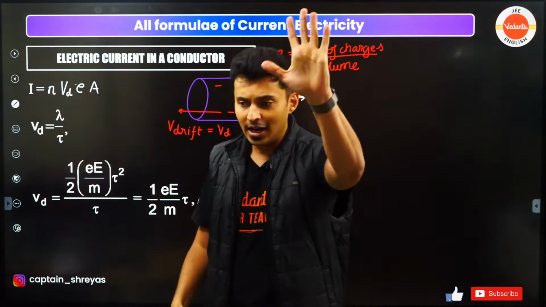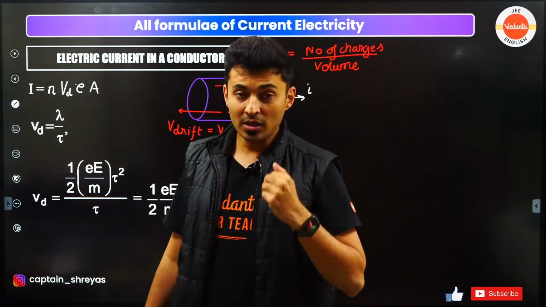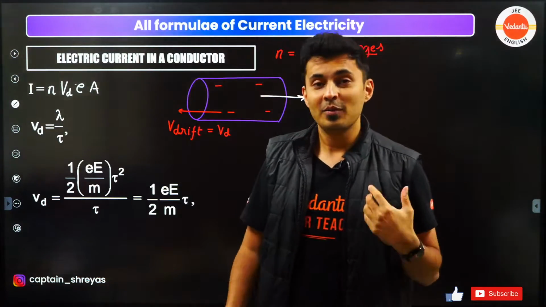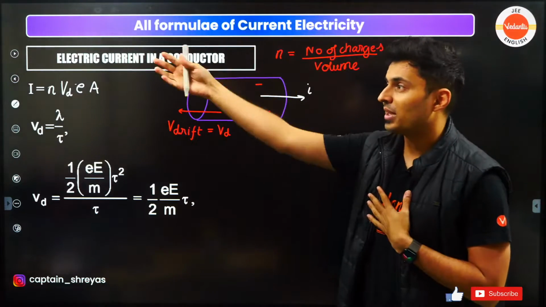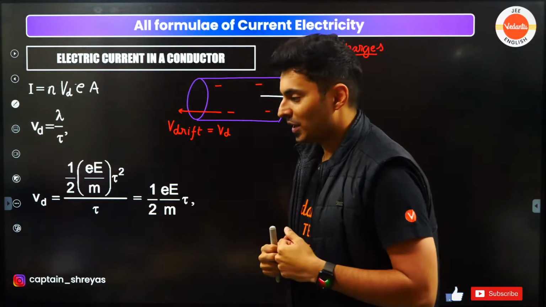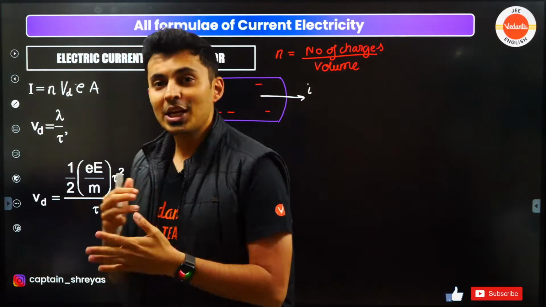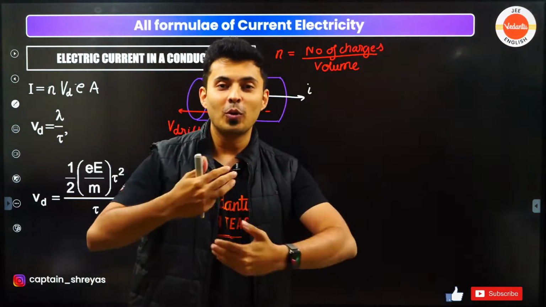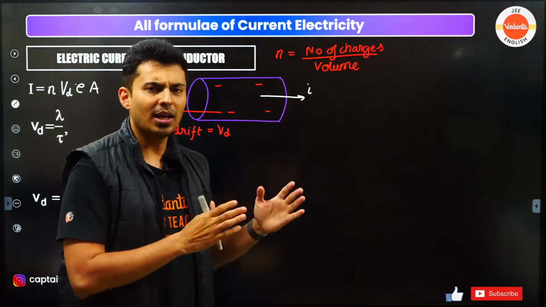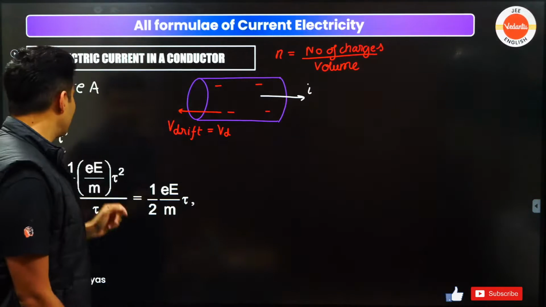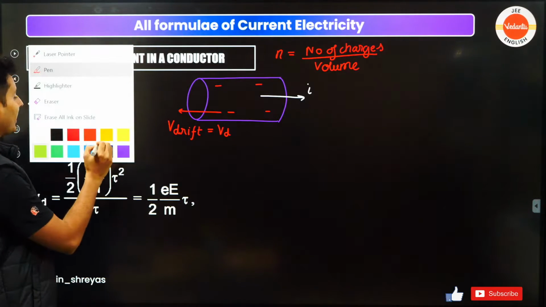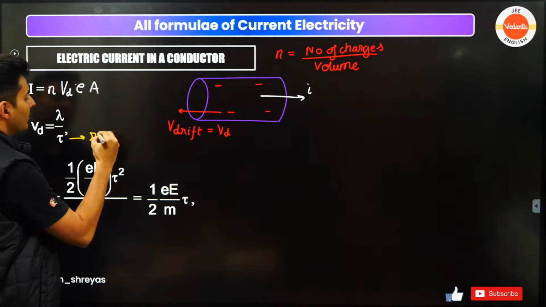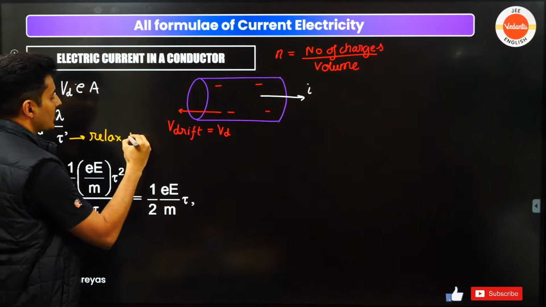Just like in a railway station, when you want to go from one side to the other, you keep hitting this person and that person, and then you slowly move ahead. Same way, the electrons also keep colliding with each other. So that tau over here stands for the relaxation time.